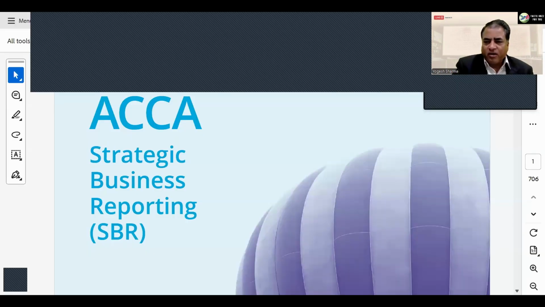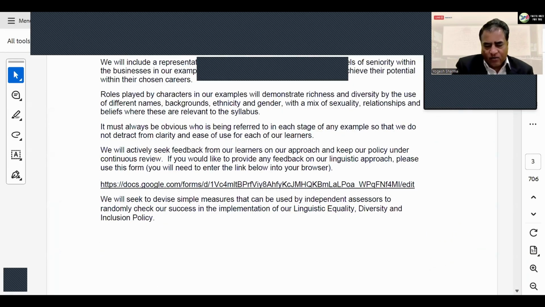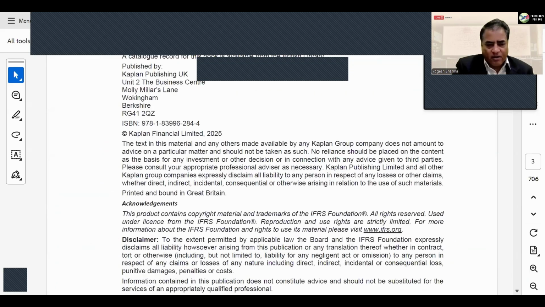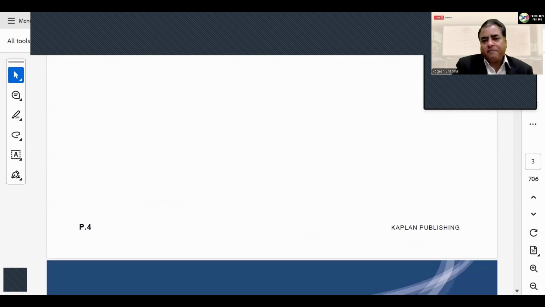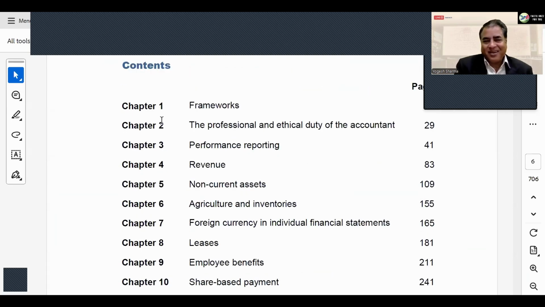So let's share this file with you. This will be your syllabus, right? I don't think we'll be playing many slides here. We'll just be going through the chapters. Questions are basically numericals and logic based, right? But we have slides as well, and I will share them when I need them. So what we have here is all a reflection or repetition of FR, what you did at skill level.